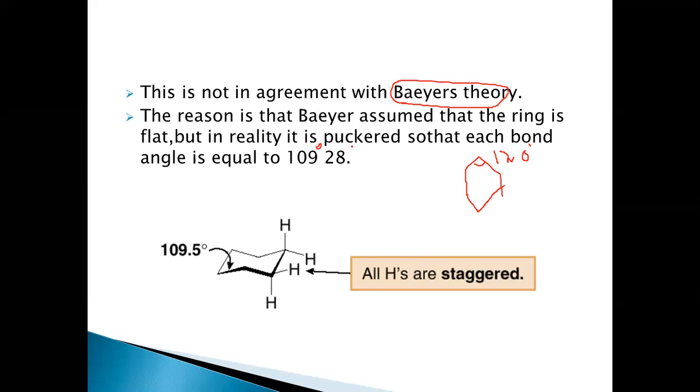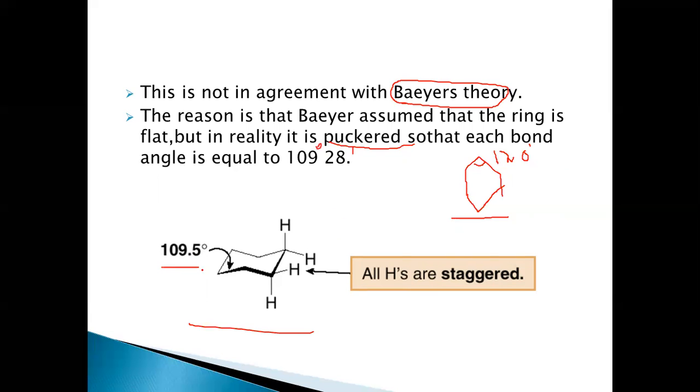But according to Bayer, it was a planar structure, but in reality it is assuming a puckered shape, which is nothing but the chair conformation, where the bond angle is 109.5 degrees. So it is having the ideal tetrahedral bond angle of 109, thus relieving totally from the angular strain.